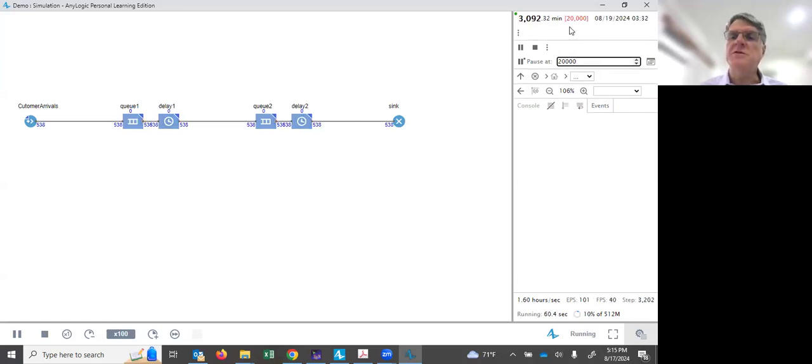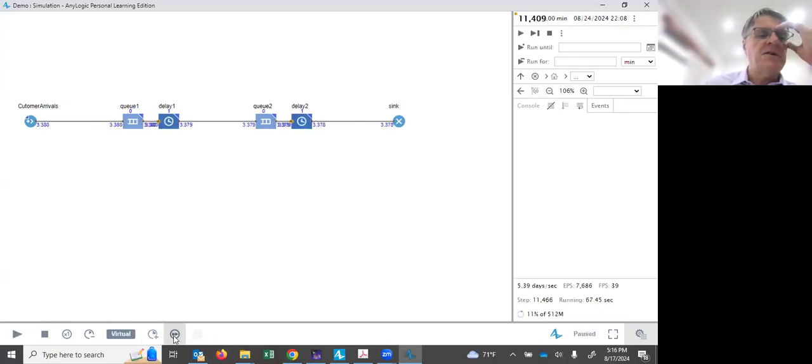Hit enter, make sure it's in red there. And then this little double arrow lets it fast forward all the way to the end. So I'll do that. And you can see I only actually had 3,380 customers by the time I got to 20,000 minutes. It's a fair amount of simulation time. And of the 3,380, 3,378 completed. There are 2 still in the system. One's in service at delay 1, and one's in service at delay 2.